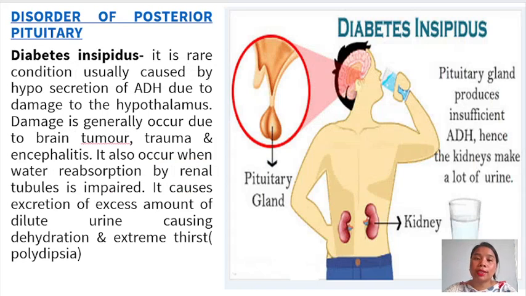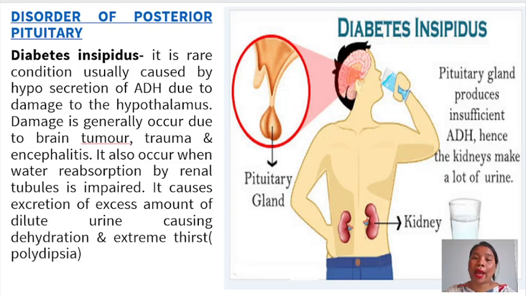Okay, next is the disorder of the posterior pituitary. The disorders of the posterior pituitary include diabetes insipidus, which is the most common disorder of the posterior pituitary gland. Diabetes insipidus is a very rare condition.